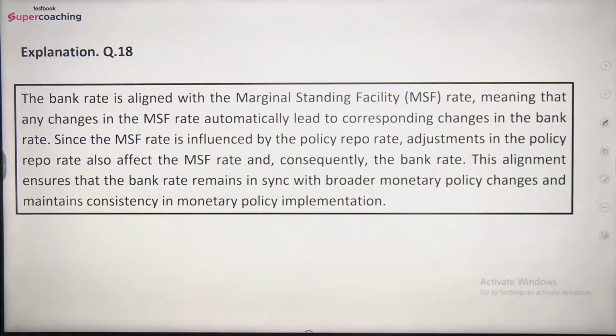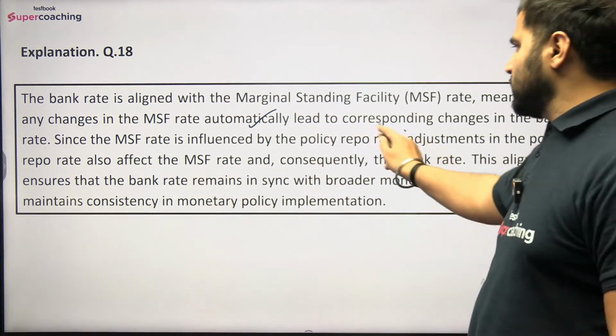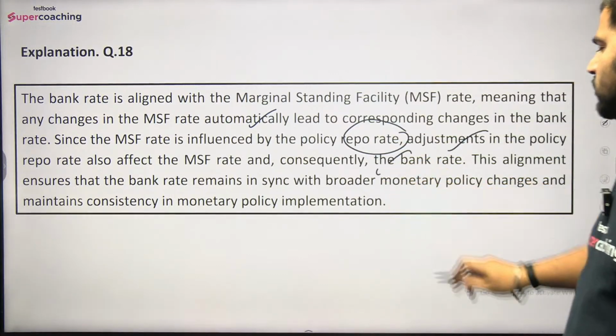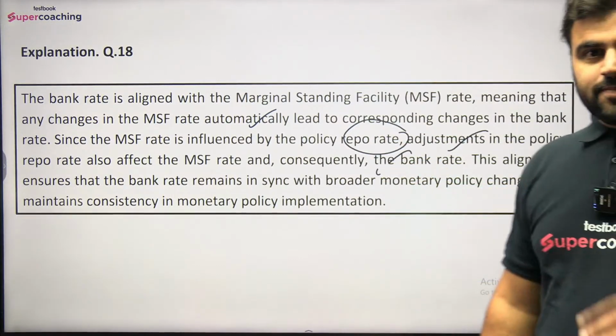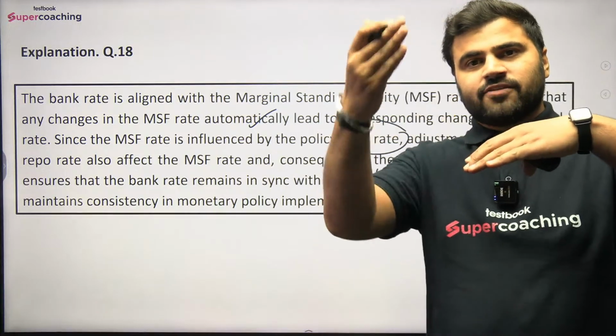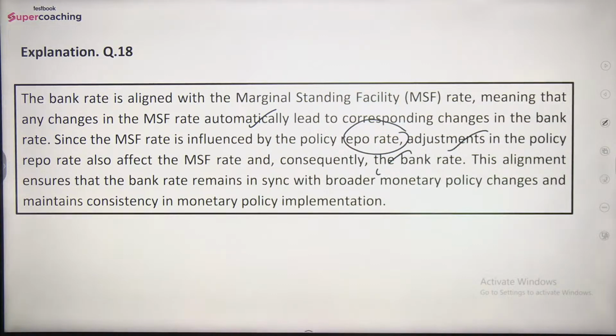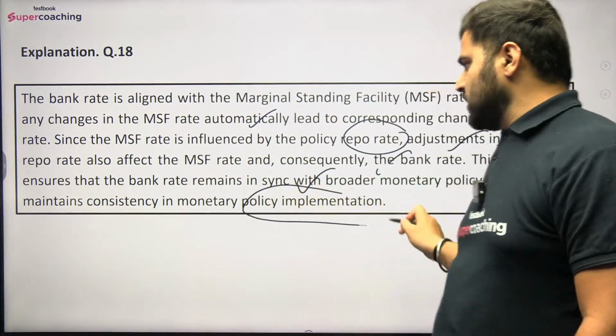The bank rate is aligned with the MSF rate, meaning that any change in the MSF rate automatically leads to corresponding changes in the bank rate. Since the MSF rate is influenced by the policy repo rate, adjustments in the policy repo rate also affect the MSF rate and consequently the bank rate. ठीक है, तो इस तरीके से पहले रेपो रेट में चेंज होता है, देन MSF में चेंज होता है, देन बैंक रेट में ऑटोमेटिकली अलाइन होकर चेंज हो जाता है. This alignment ensures that the bank rate remains in sync with broader monetary policy changes and maintains consistency in monetary policy implementation.